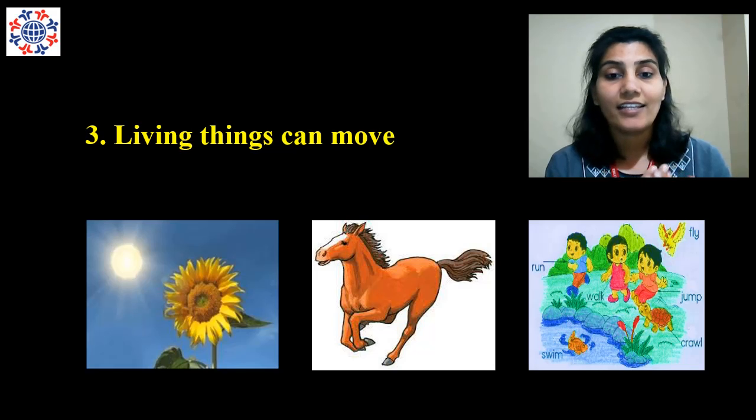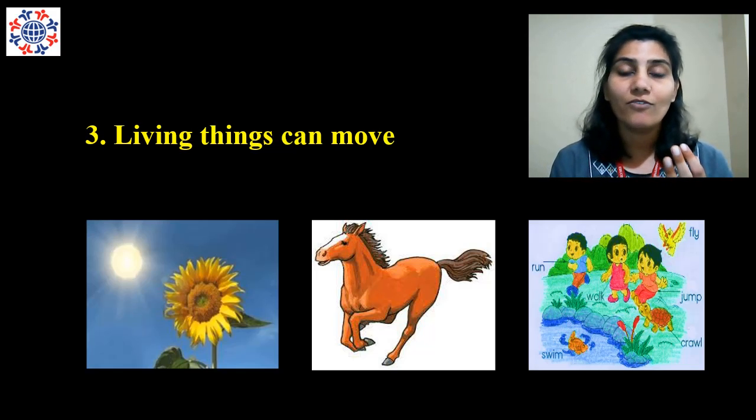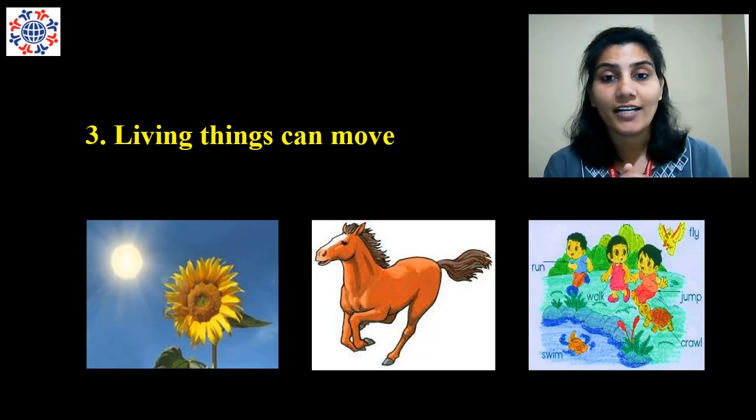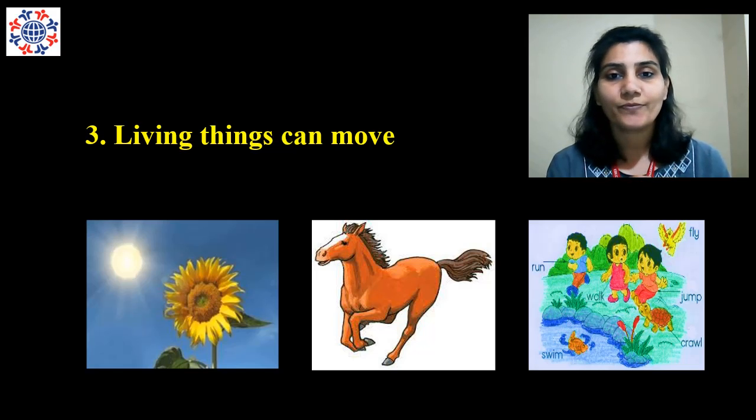We can see that animals can run, walk, jump, hop. Same way, human beings, we can run, jump, walk. So this is called movement. So the living things can move.